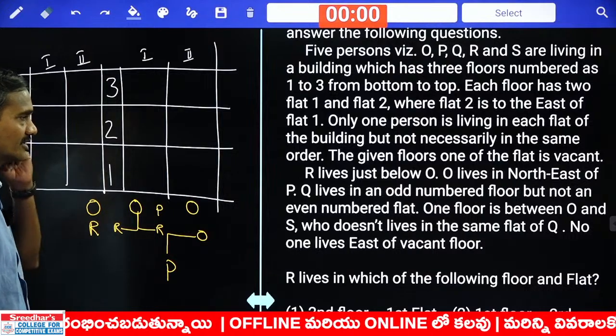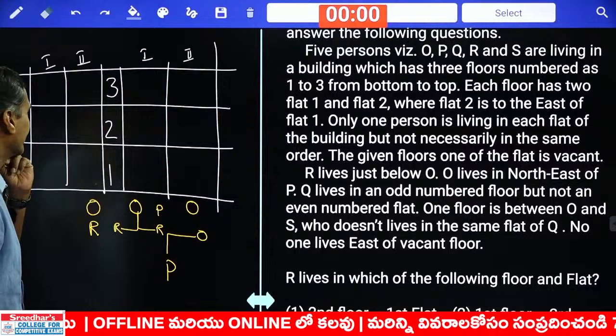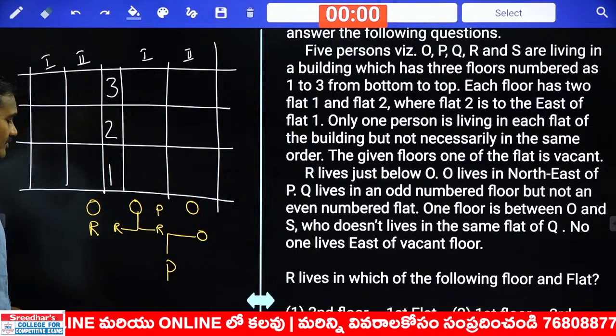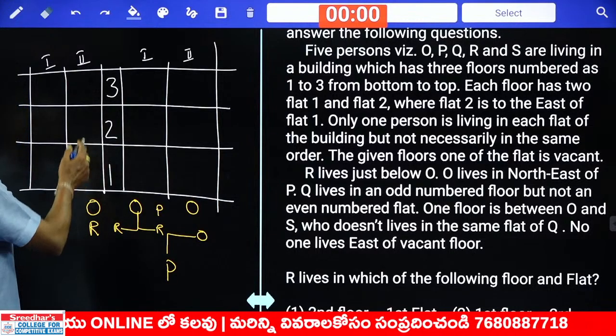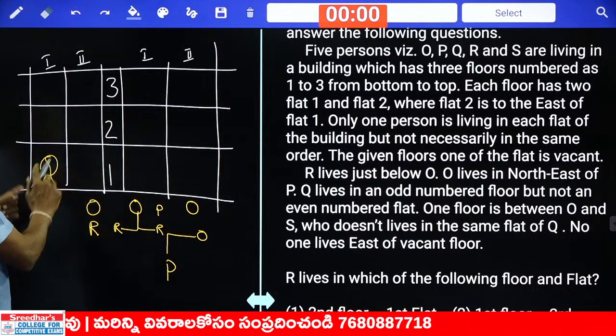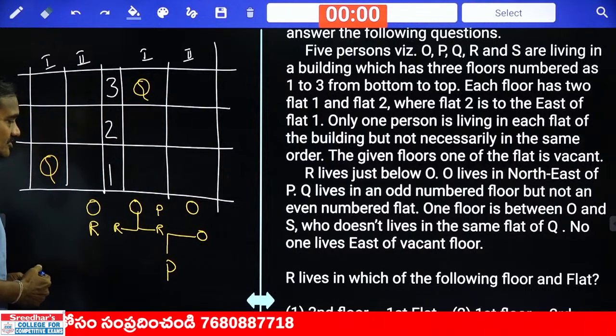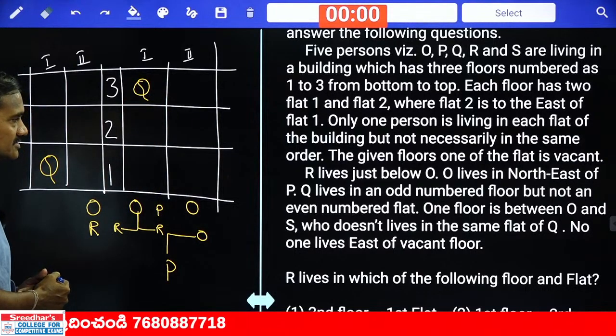And Q lives in an odd number floor, but not on an even number flat. So Q can be here, first floor first flat, or third floor first flat. So how many possibilities do we have? There are 2 different possibilities.